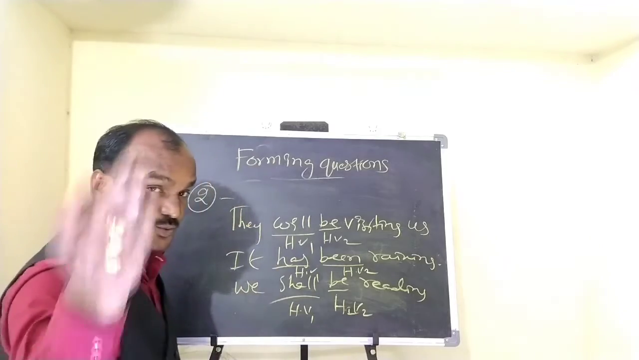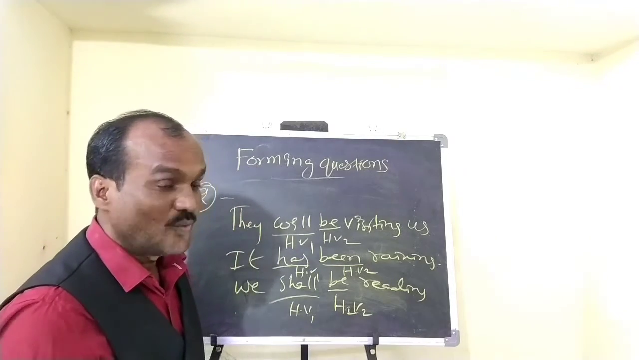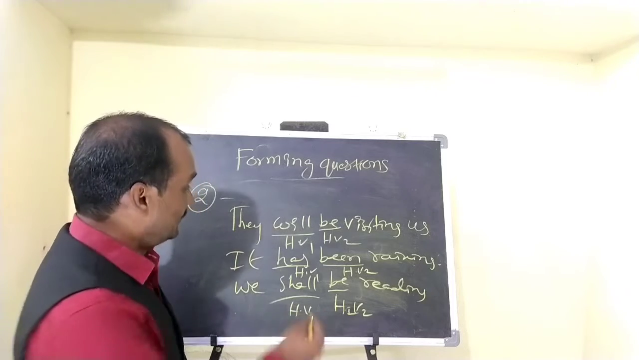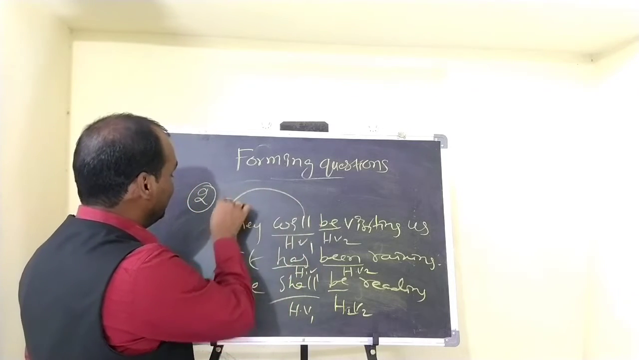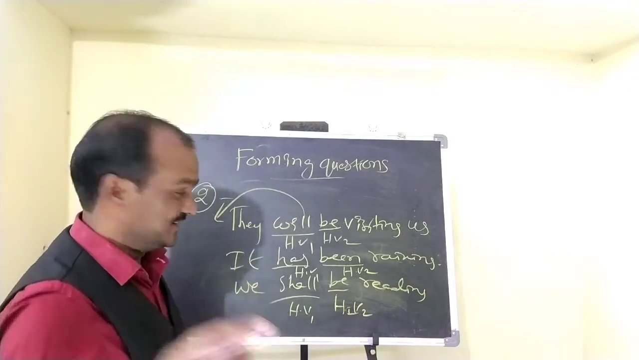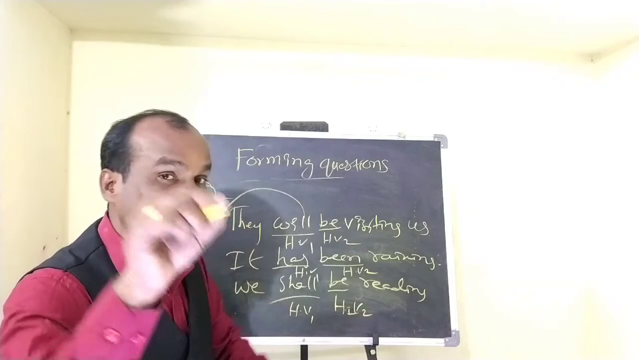So if there are two helping verbs in a sentence, what can we do in this context? What do we need to do? We need to change this helping verb 1 before the subject, and helping verb 2 remains where it is.